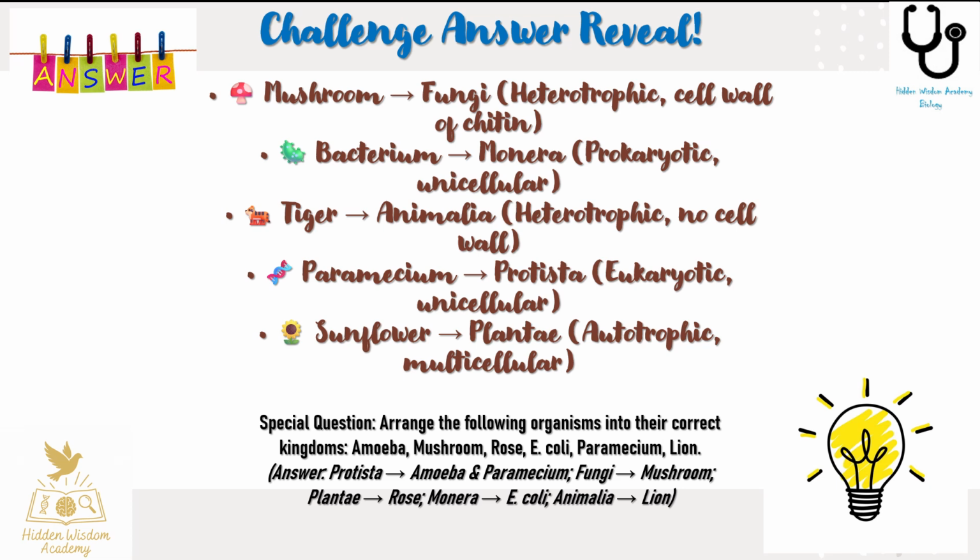Here are the correct matches. First, mushroom goes to fungi with its heterotrophic mode of nutrition and chitin cell wall. Next, bacterium belongs to Monera as it's prokaryotic and unicellular. Next, tiger belongs to Animalia as it's heterotrophic and lacks a cell wall. Next, paramecium is a Protista, a eukaryotic unicellular organism. Lastly, sunflower is in Plantae as it's autotrophic and multicellular. Well done if you got them all correct.